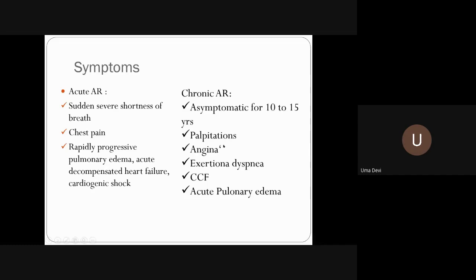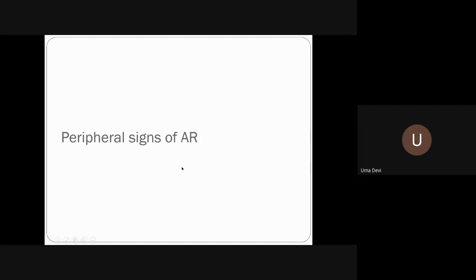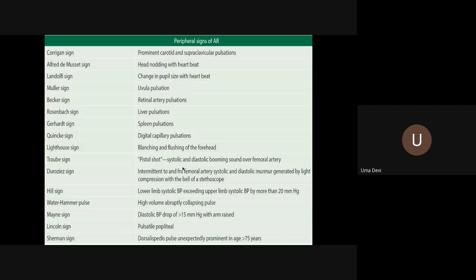And angina, as I said, here will not be due to coronary artery disease, but because of the hypertrophy. Then exertional dyspnea, congestive cardiac failure, or they may present with acute pulmonary edema. As we said, the onset of symptoms itself means that the patient has advanced disease. Now, because of this wide pulse pressure, this high output, we have all the head to foot peripheral signs. This is what we always ask in your exams. If an AS-AR case is there, surely it's going to be kept as a long case or a short case.